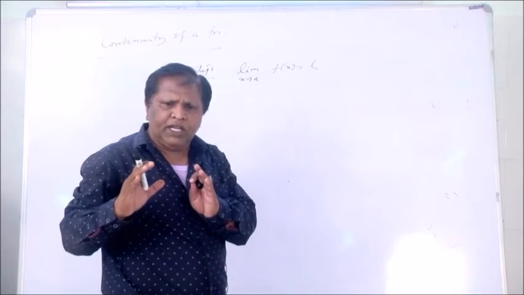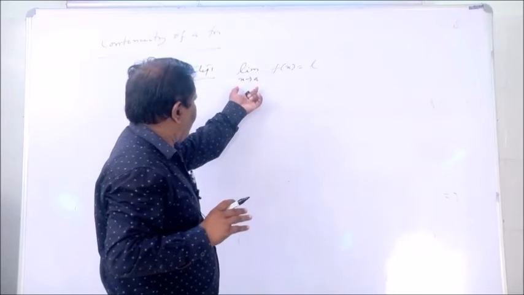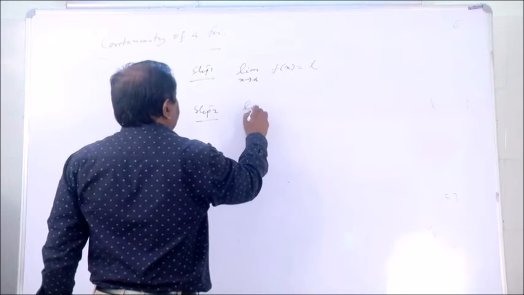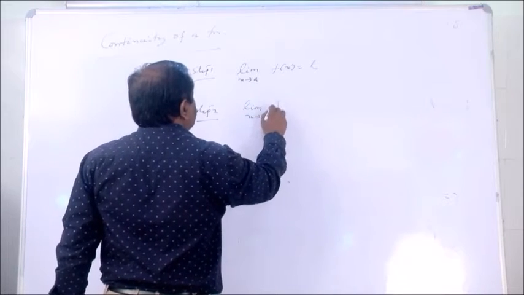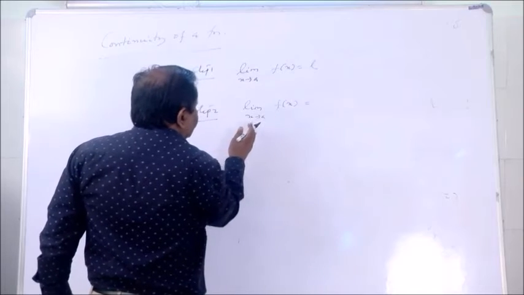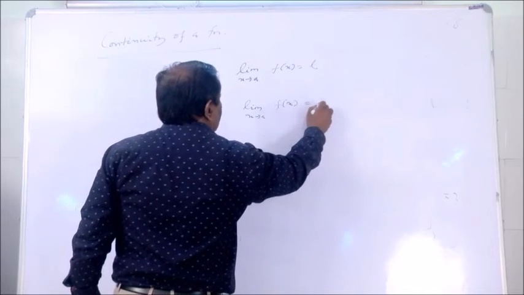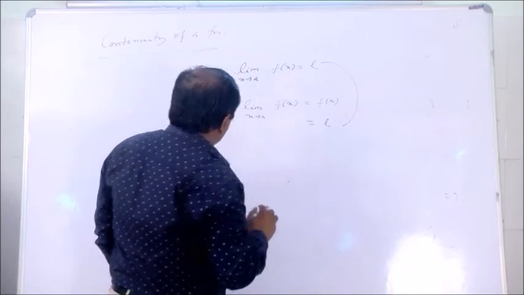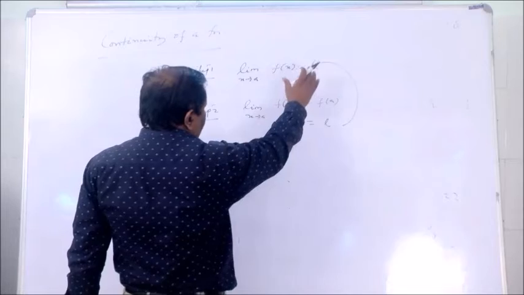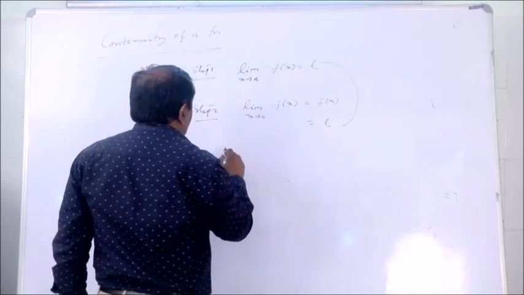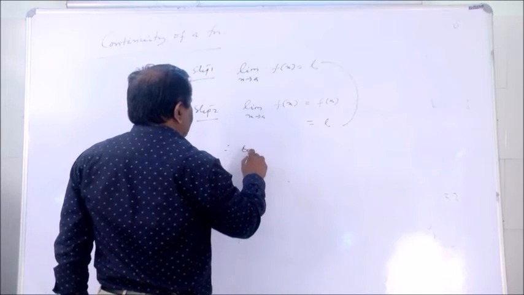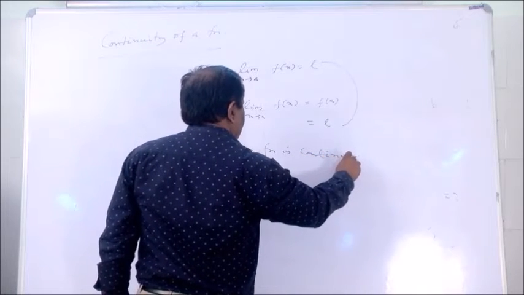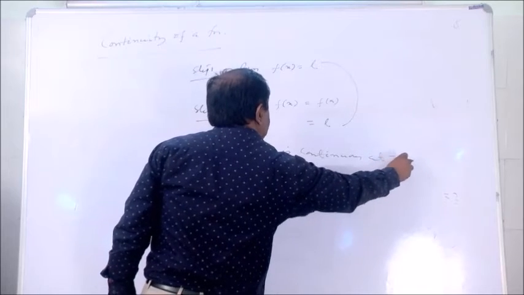After the simplification of the function, we put x equals a directly. But in step 2, the functional value: the limit as x tends to a of f(x), we put the value directly, x equals a. So that equals f(a), and that equals L. Whenever the step 1 value is L and the step 2 value is L, both values are the same, then the function is continuous at x equals a.